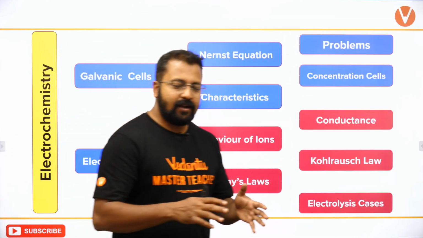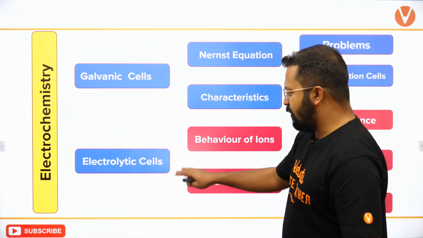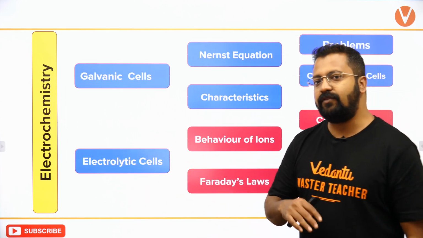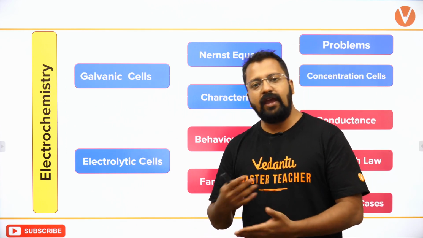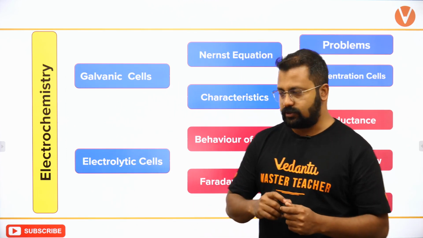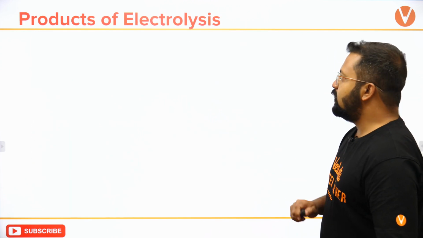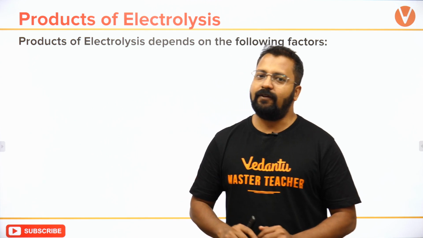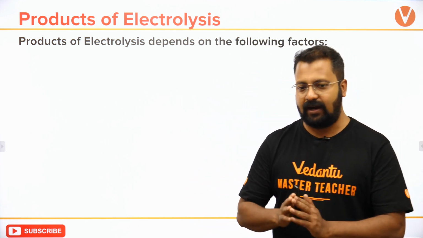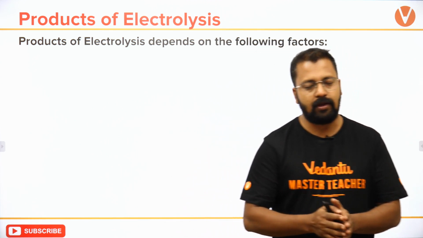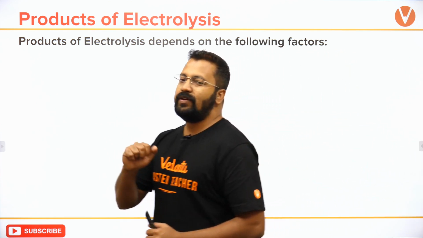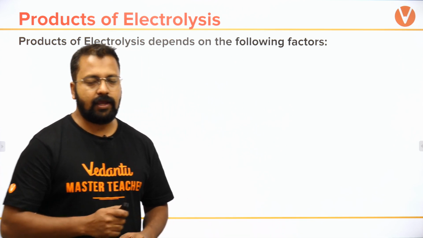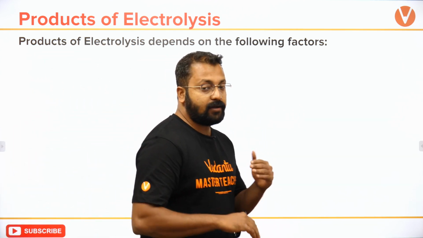With that idea in mind, we said we are now on electrolytic cells. We are doing electrolytic cells and discussing the various electrolysis outcomes. In the last class I had told you that the products of electrolysis can be identified by using 4 factors. There are 4 factors which help us identify what products can be obtained. So what are these 4 factors?